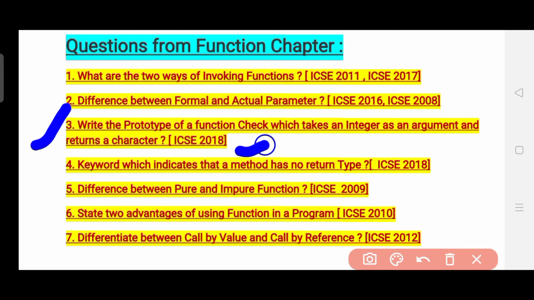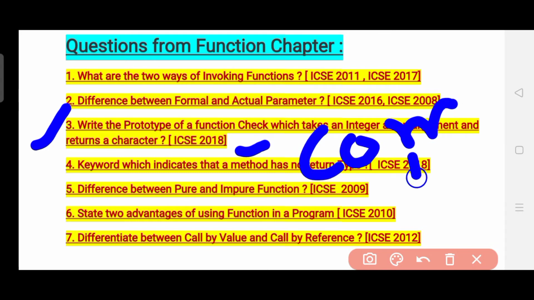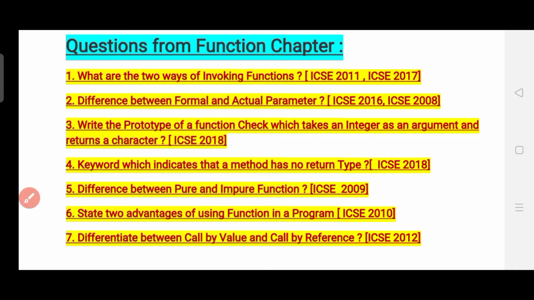If any viewer knows this answer, comment down below in the description box what the answer is going to be, and if you do not know, also let me know in the comment section and I will provide you the answer. This is an important question which has been asked 4 to 5 times, obviously not the same question but in a different manner.